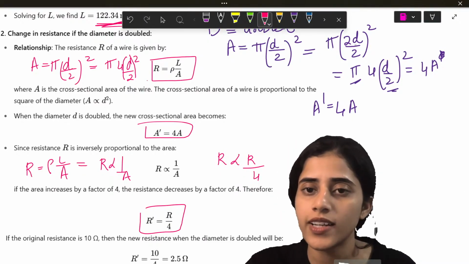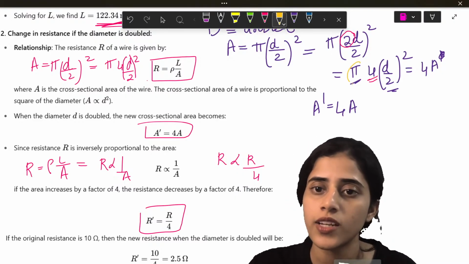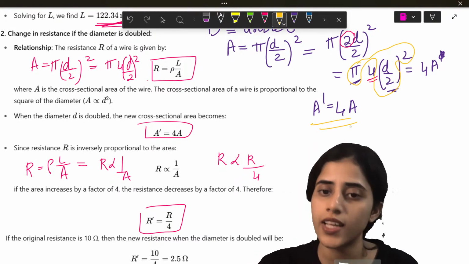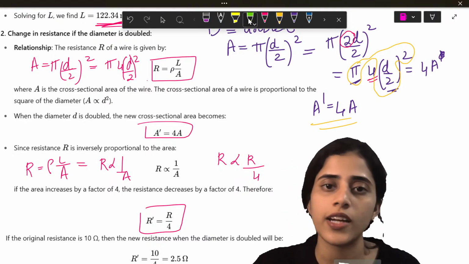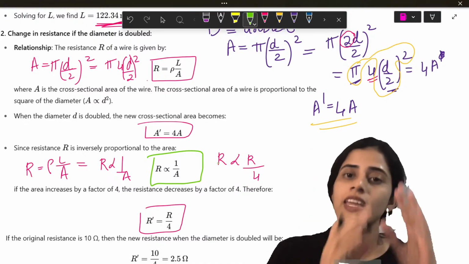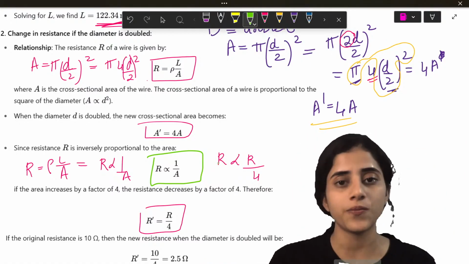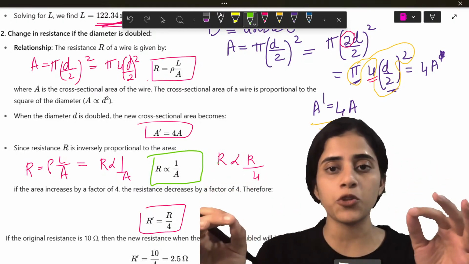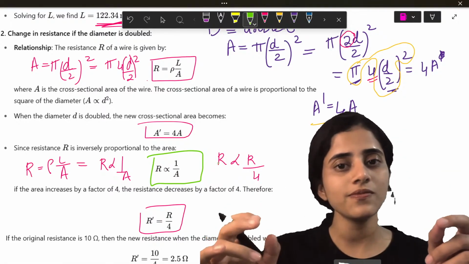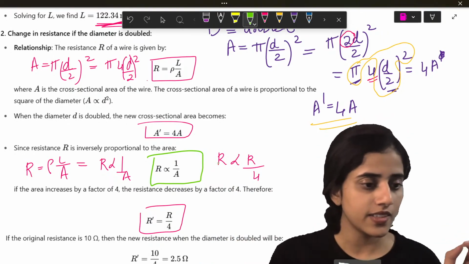Isn't it? See, what I did is I just took this 2 outside. So, it becomes 4 outside. Why did I do that? So that I can write pi d squared by 2 as A. So A dash will become 4A. Okay. Now we also already know that R is proportional to 1 by A, inversely proportional. So if area becomes 4A, shouldn't resistance become R by 4? Do you understand that? See, they're inversely proportional. Okay? Yes? Is this fine?